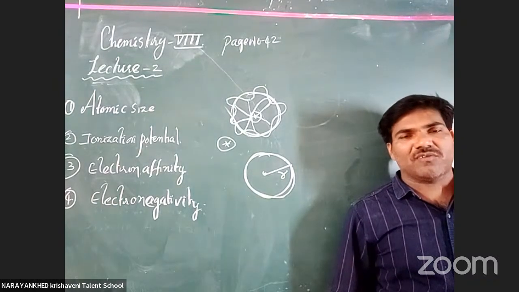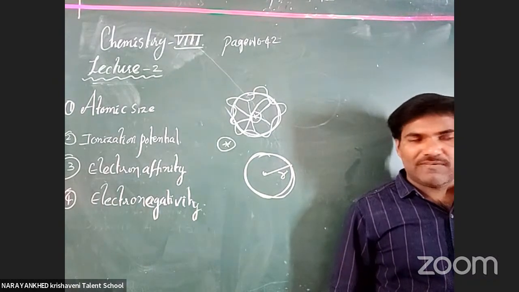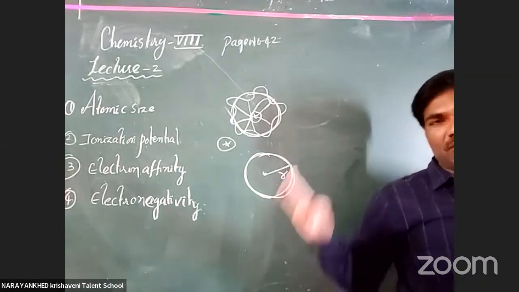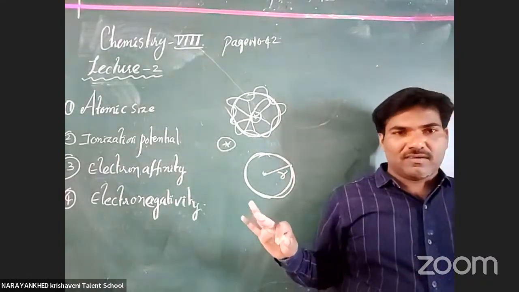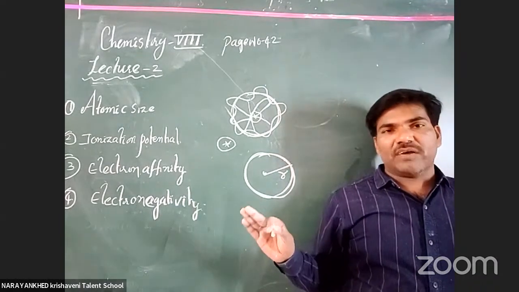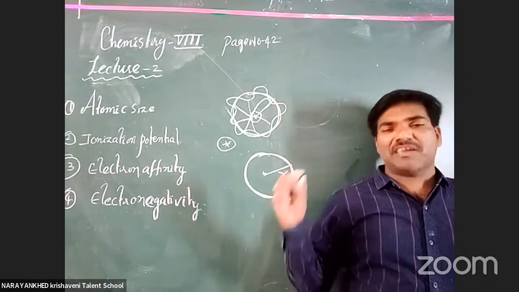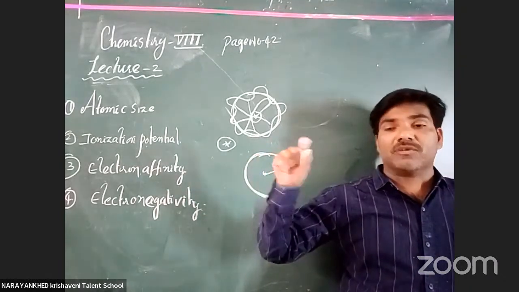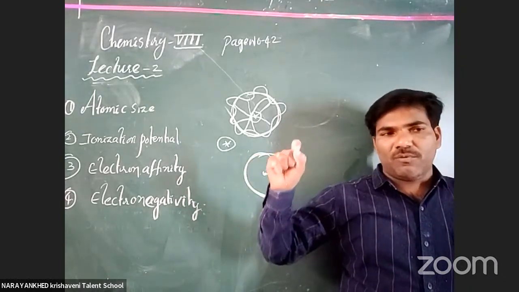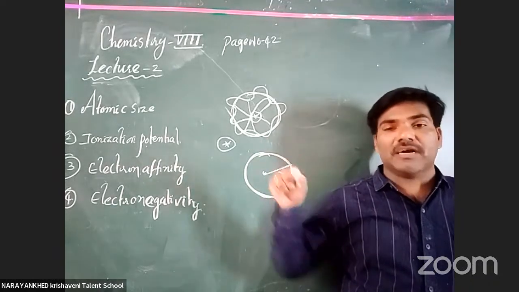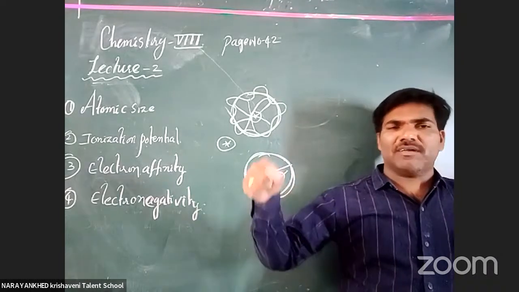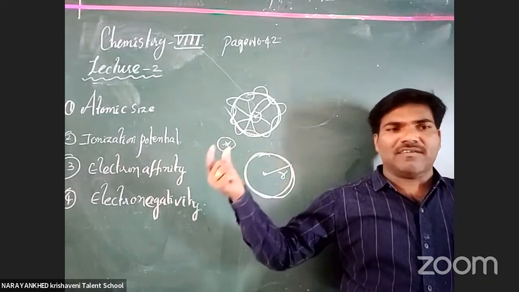Clear or not all this? Every atom is identical with another atom. Suppose you want to find out the atomic radius of hydrogen. How to find it? It is very small, no? It is not possible. You take a group of atoms of hydrogen. How much space will it occupy? How many atoms are present in that particular area? At that time, you do a mathematical analysis, and you'll get it.